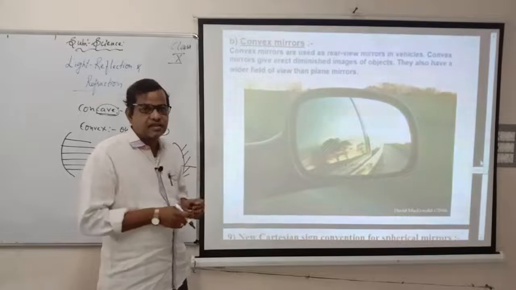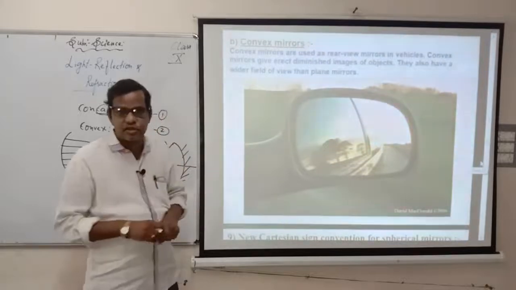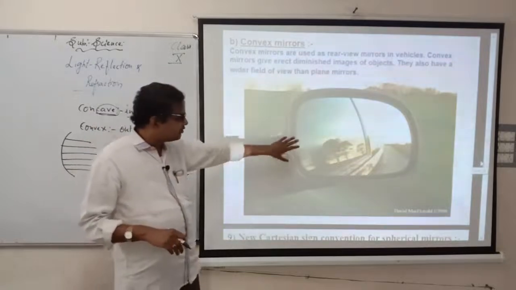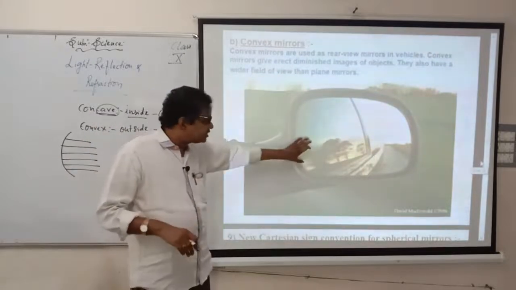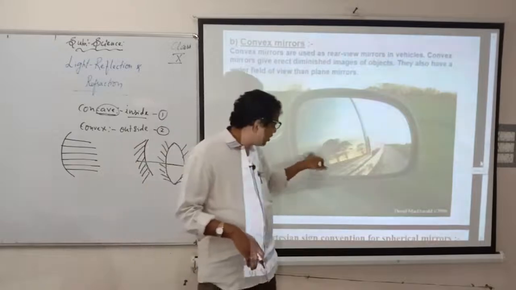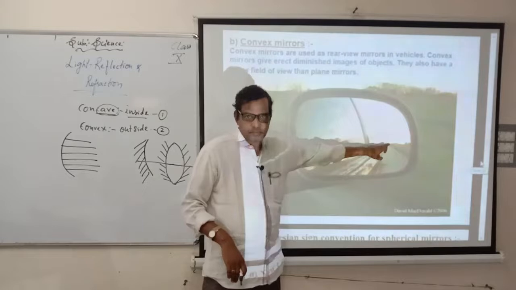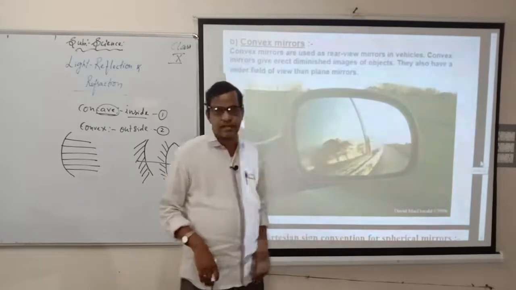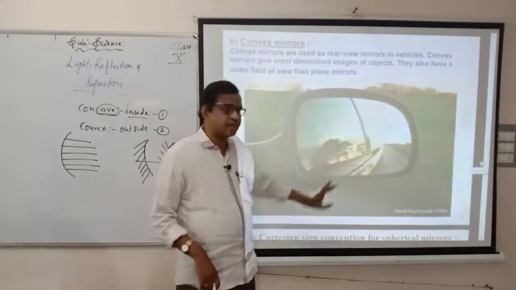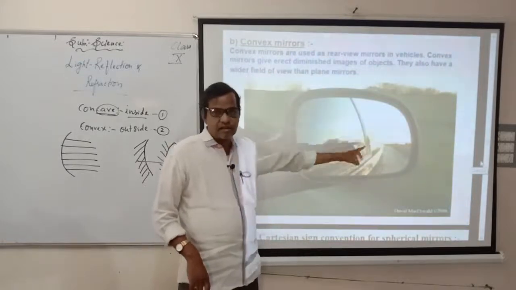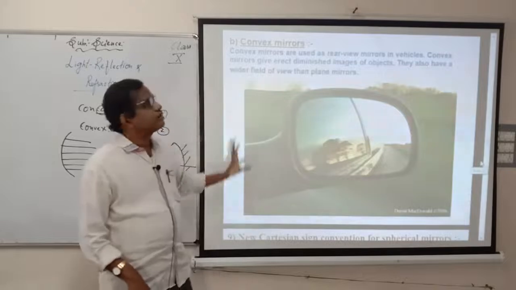For example, if you look at a plane mirror, the mirror which is in your home, you can see only that part that we are seeing. But if you look in the convex mirror, it will not be only this part. See, you can see here, the convex mirror is here, you can see up to here also what is there. This cannot be seen in plane mirrors. Plane mirrors will be restricted there. But you can see up to there what is there and what is moving there. That is the reason why convex mirrors are used here.